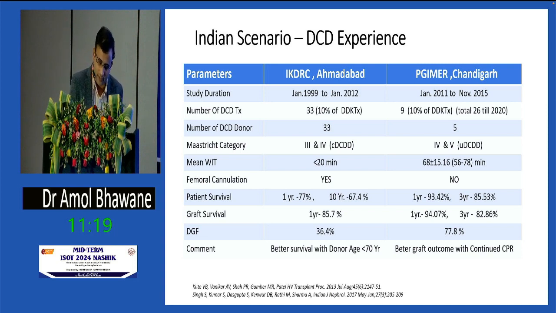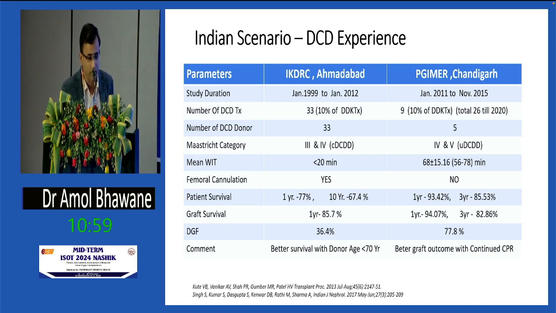Hence, the warm ischemia time was less than 20 minutes. Patient survival and graft survival were comparable to those of DBD patients of that period. DGF was 36.4%, and they concluded that graft survival is better when donor age is less than 70, which is expected. In the PGIMS Chandigarh data, they did DCD from 2011 to 2015.